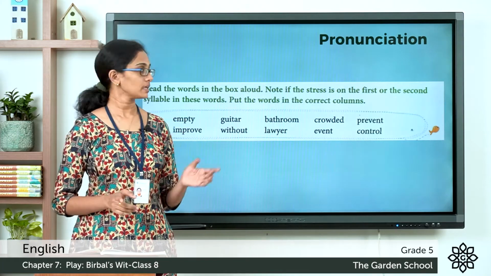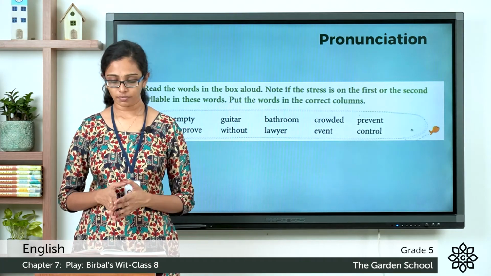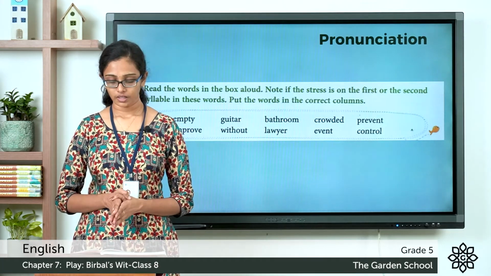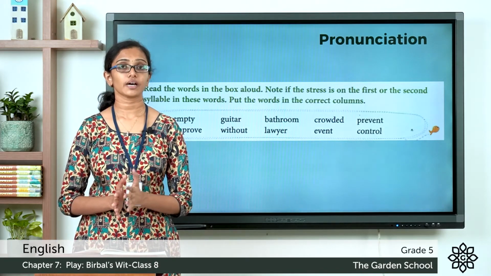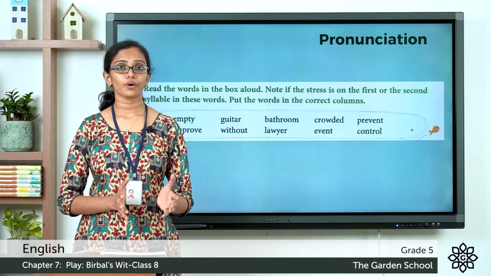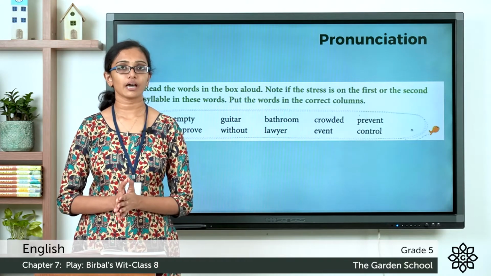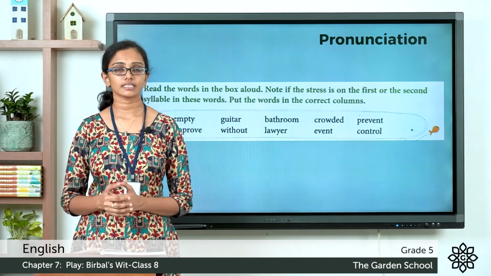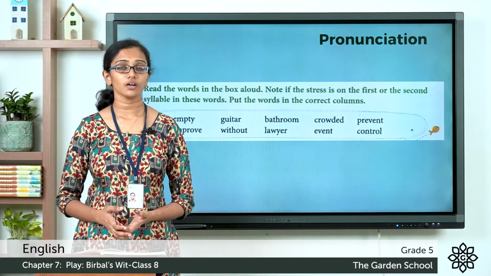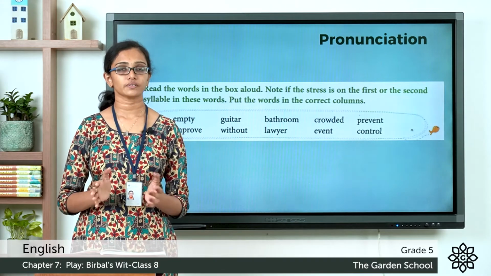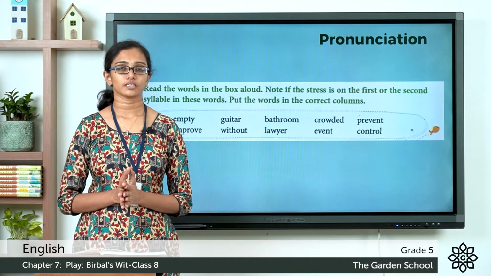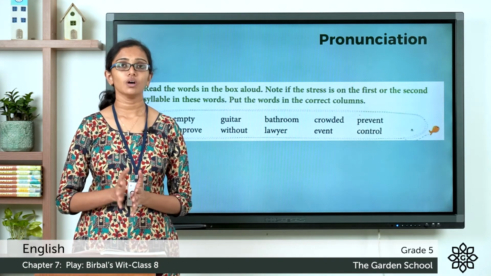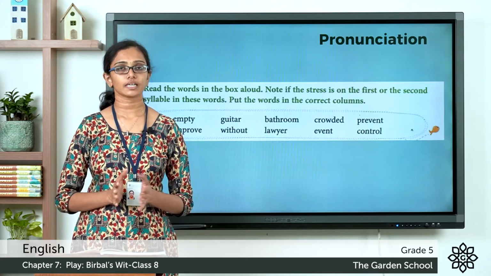Now you can see a green box there, and in the green box you can see a few words there. You have to first listen to the pronunciation of these words, and then you have to categorize these words into words with stress on the first syllable and words with stress on the second syllable. So as I read it along, you have to listen to the pronunciation of these words and identify where the stress is on the syllable, whether it is on the first syllable or whether the stress is on the second syllable.